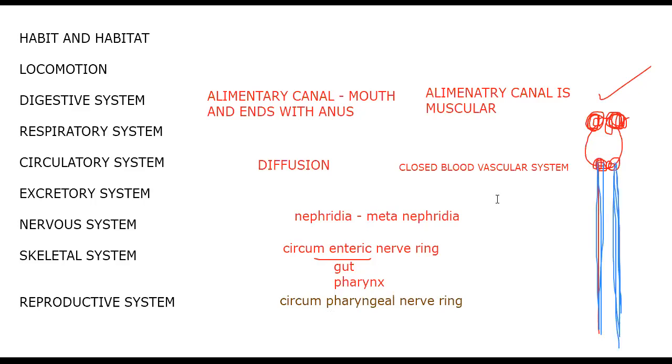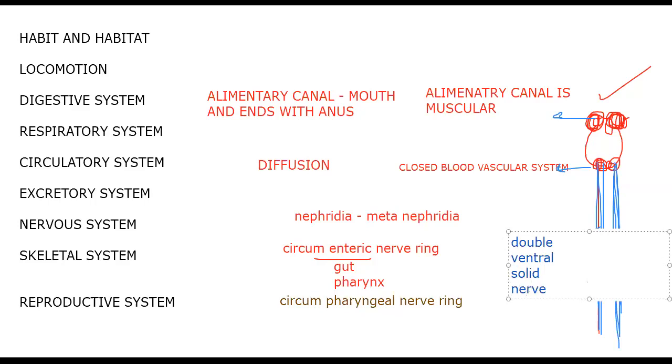So suprapharyngeal ganglia are above the pharynx, and subpharyngeal ganglia are below the pharynx. And a double ventral nerve cord, which is a special feature. Double means two; ventral means the location of the nerve cord is ventral. Double ventral solid.